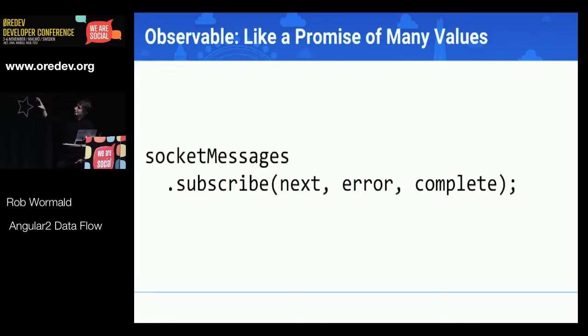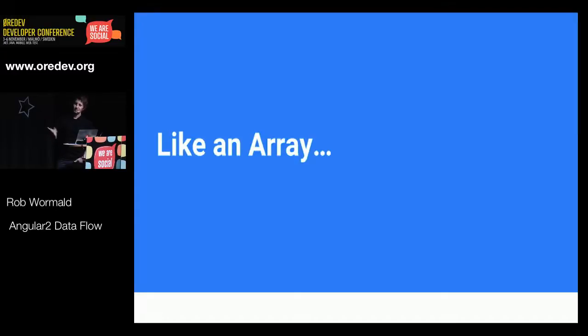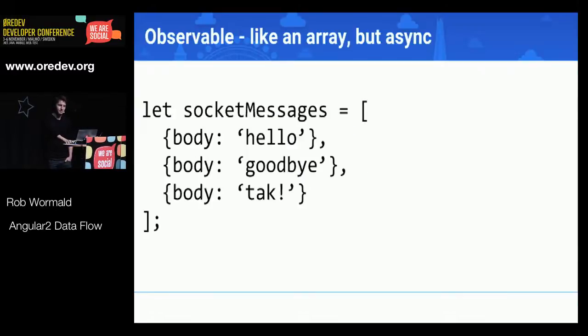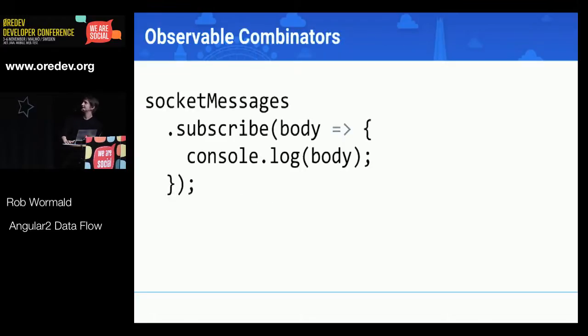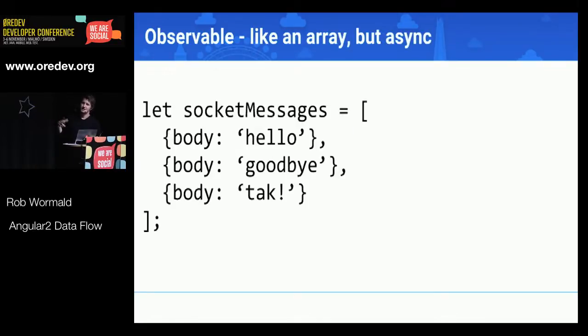So step 1, a lot like a promise, not that scary, pretty similar stuff, not too hard to work with. But they're also like an array, but asynchronous. So if you think about this socket message, it's sending messages down the stream. And that's a little bit like an array, right? It's an array that arrives piece by piece by piece. And so it's got a similar kind of conditional behavior as an array does. So it works like a promise, but it also works like an array. And that's the best way to describe what an observable is about. It's like an asynchronous array, and it arrives over time.